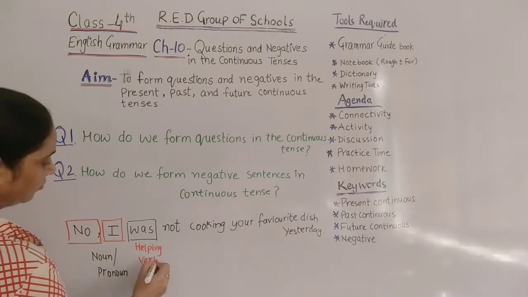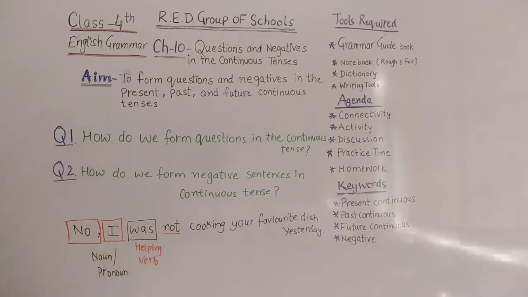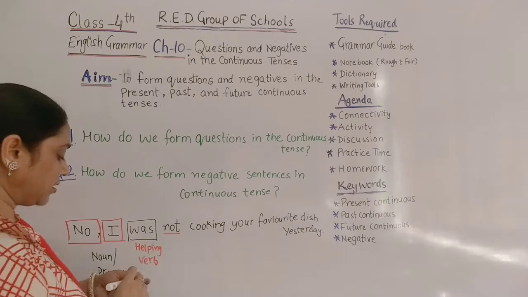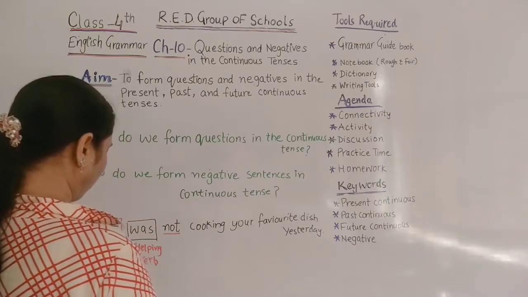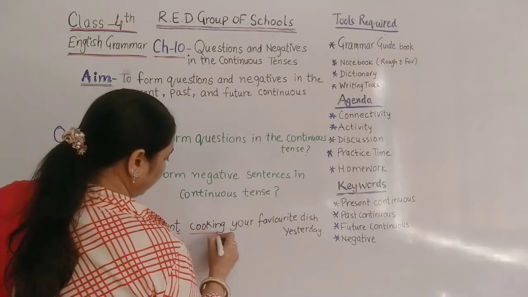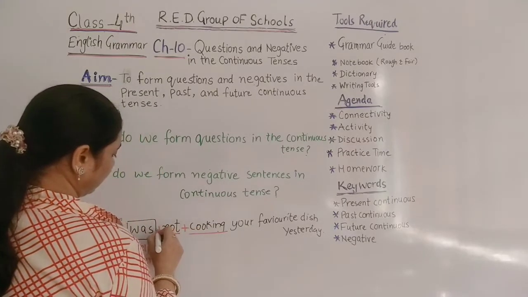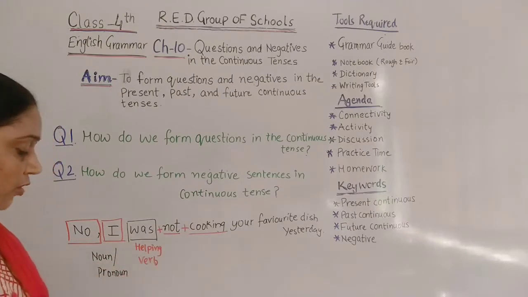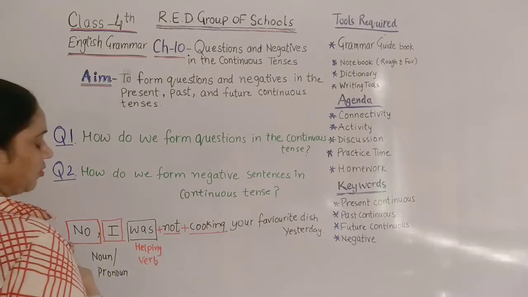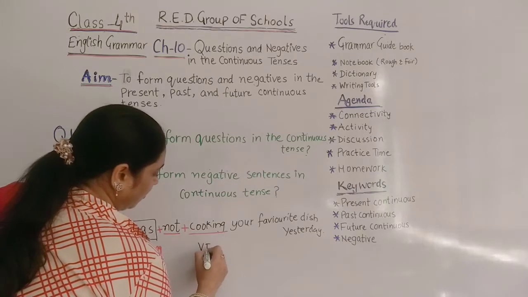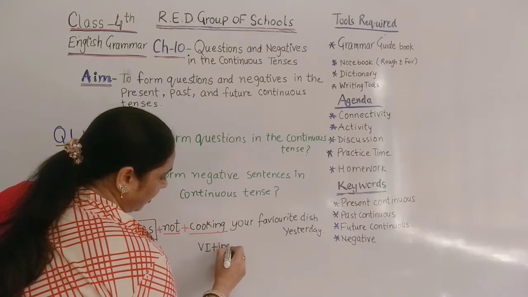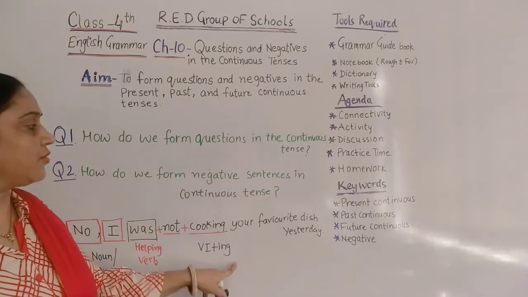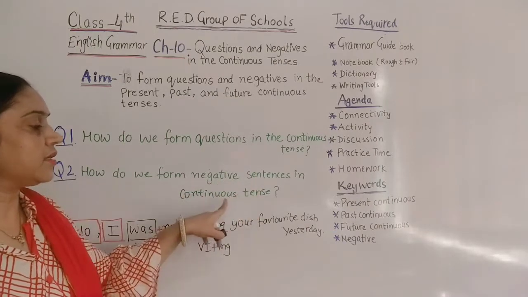And then we have to add here not after the helping verb. What do we have to put? Not in the sentence. And then what do we have to put here? Yes children, after putting not, then we have to put the main verb of the sentence, and it means we have to put the first form of the verb with ing. So this is the pattern that we have to follow when we are going to make negative sentences in continuous